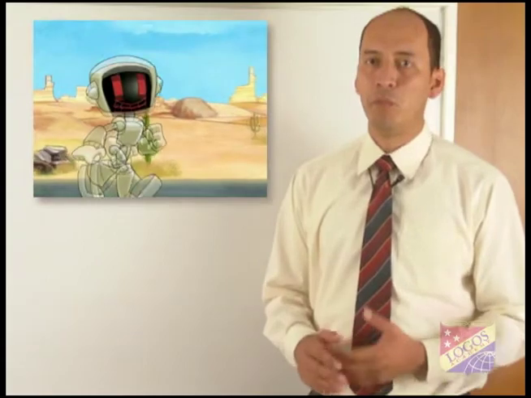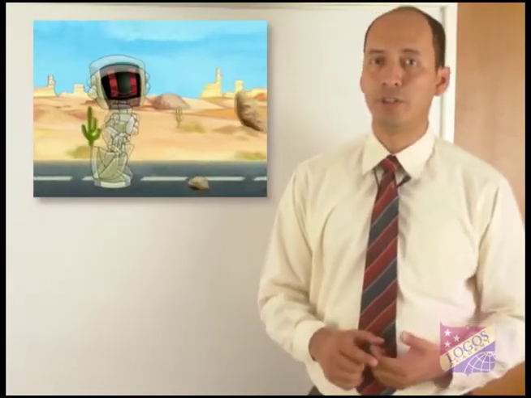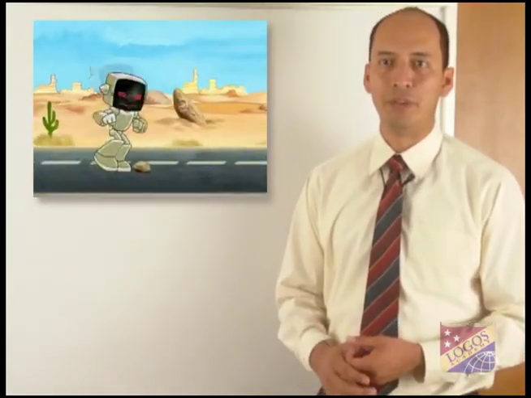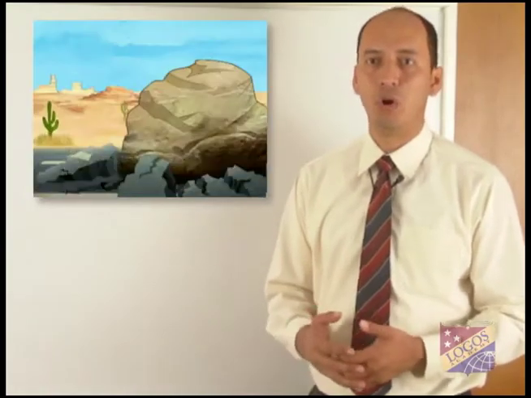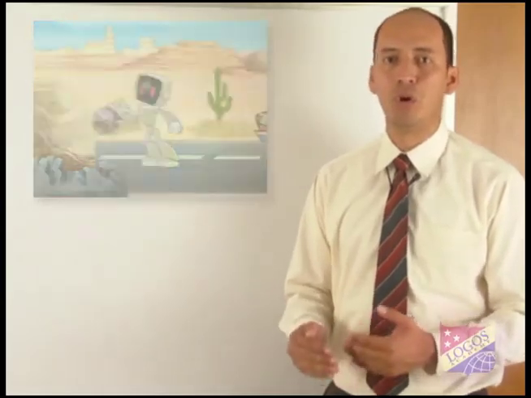Some objects are more difficult to move than others. The explanation for this to happen is that these objects have more mass. So the explanation is, when an object has a large mass, it has more inertia, or it will be more difficult to experience a change in its motion or to move it.